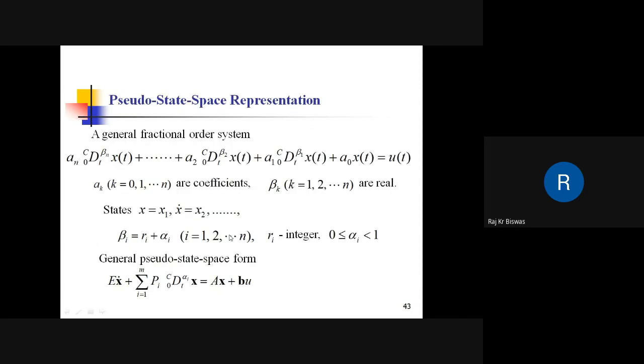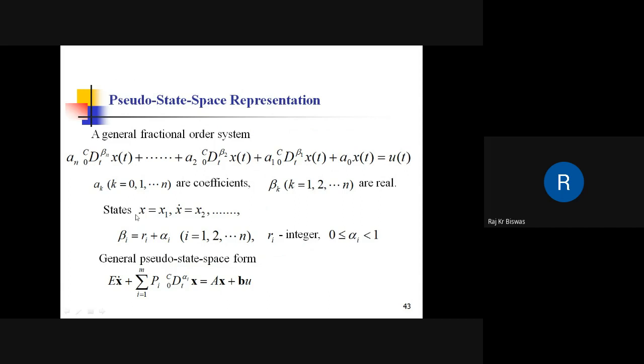So a general finite dimensional state space representation is shown here. To take advantage of the Caputo derivative, the dynamics of the system is given in terms of the Caputo derivative. So this is the state dynamics of the system. Here u is the control input, and no derivative of control is taken here. These a1, a2, etc. are the coefficients, x(t) is the state variable, and beta i is the order of the derivative, and they are fixed parameters.